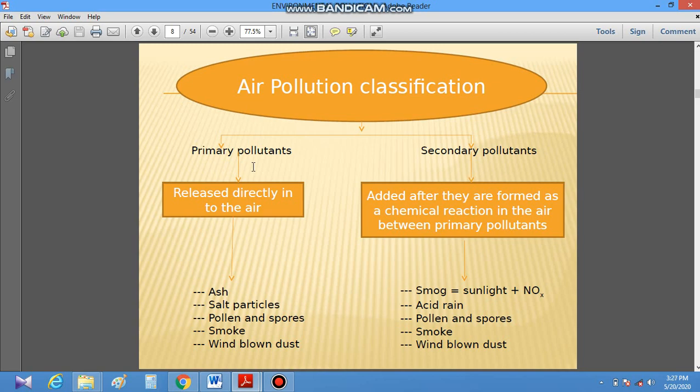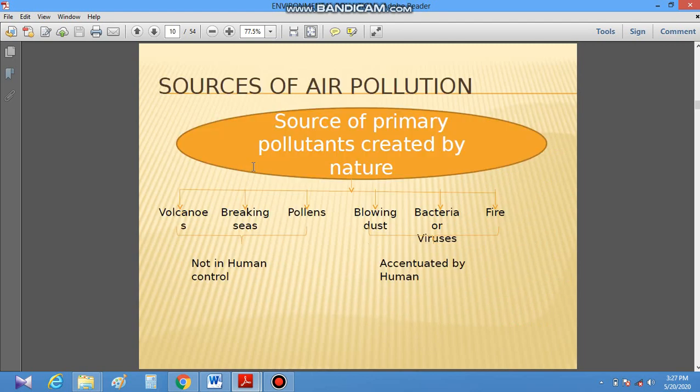into the air, like ash, salt particles, pollen grains, smoke, wind blown dust. Secondary pollutants are those which develop by the reaction in the air between primary pollutants. They are like smog, acid rain, pollen and spores, etc. Sources of primary pollutants are volcanoes, breaking seas, pollens, bacteria, fire, blowing dust, etc.